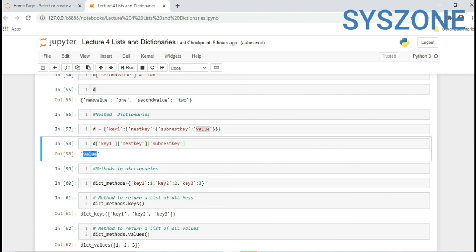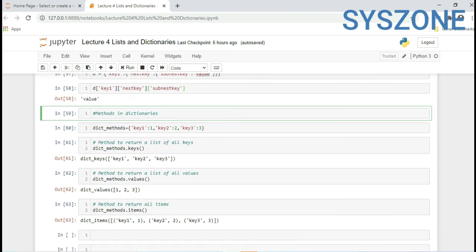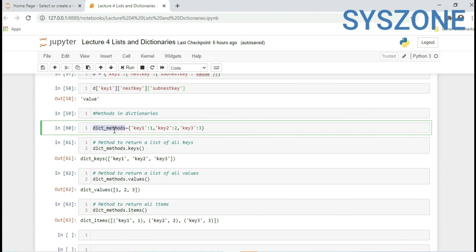Now if you want to extract a value or a key or an item, we have different functions or methods in a dictionary. Here dict_method is the dictionary name, key 1 value is 1, key 2 value is 2, key 3 value is 3.